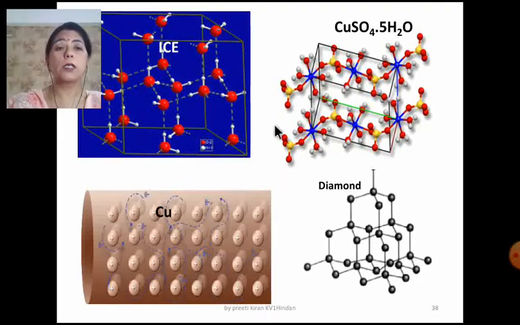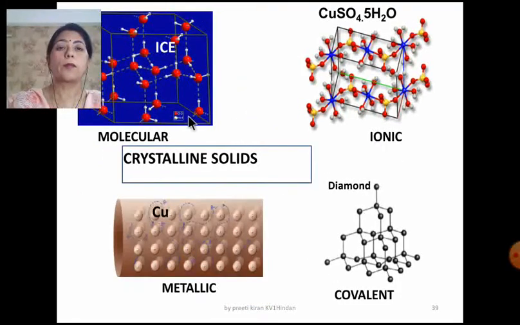Just see the internal packing. There is a uniform pattern, and that pattern is repeating itself in all the directions, and there is a long range orderness. So they are all crystalline solids, but even then they are different. This is a molecular solid, this is ionic solid, this is metallic solid, and this is a covalent solid.